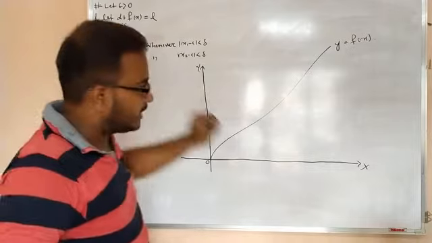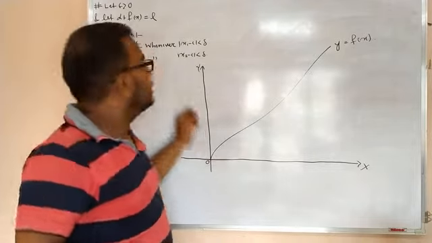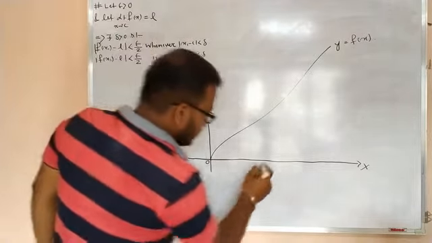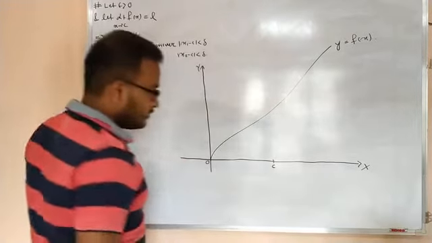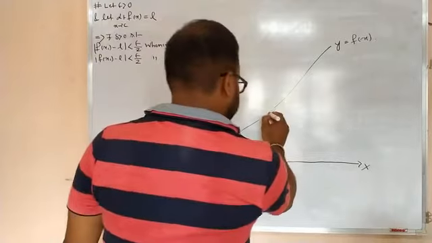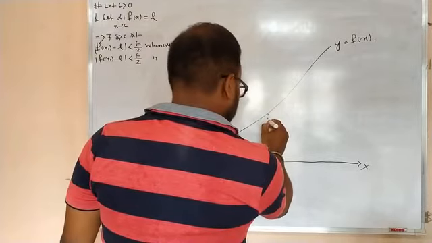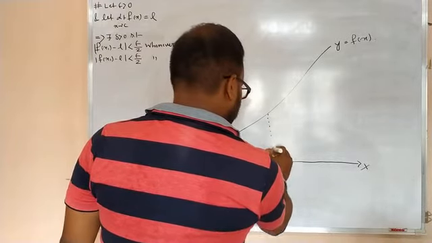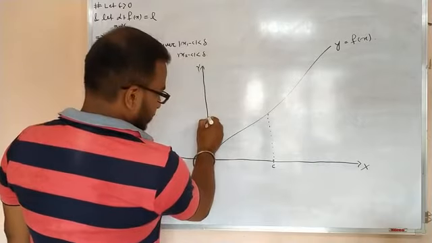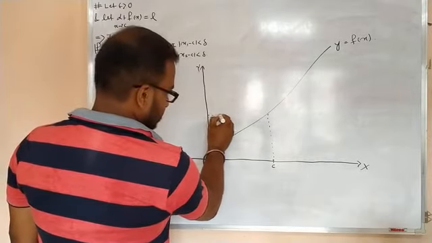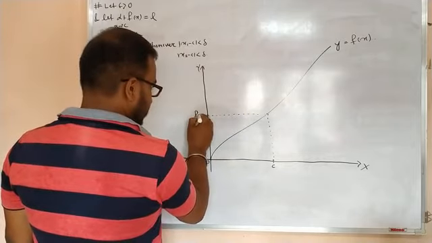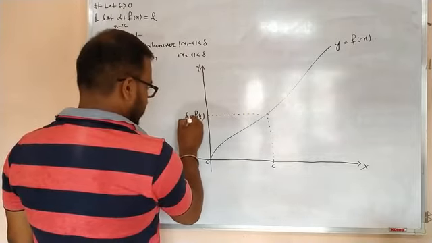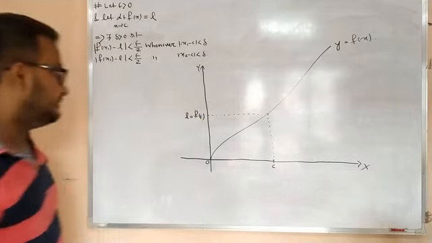First of all, you have to locate one point in your domain. This is the point c, in my domain. Corresponding to this point, I have to get one image here. This is my f(c), and this is nothing but my L.